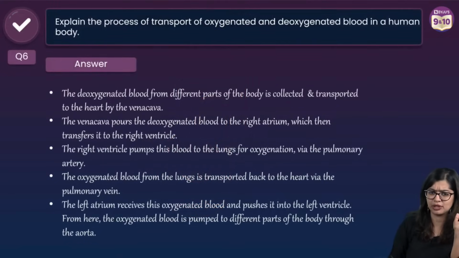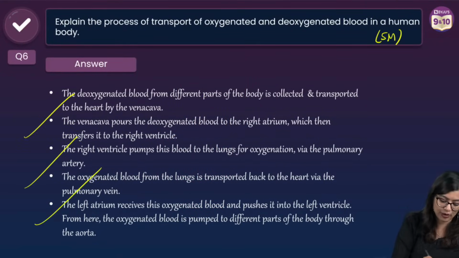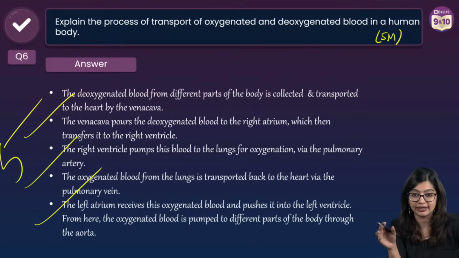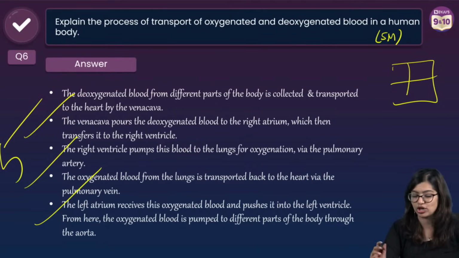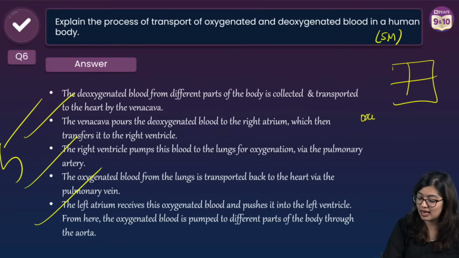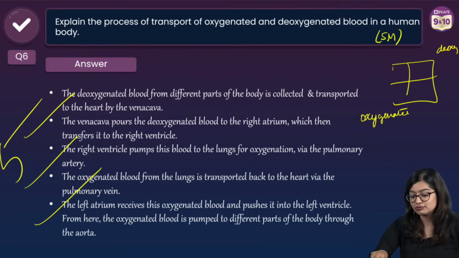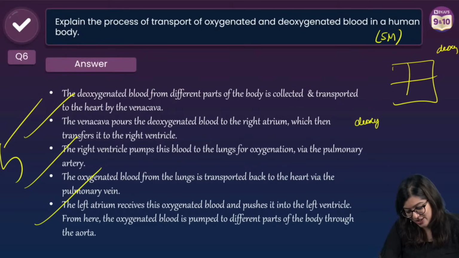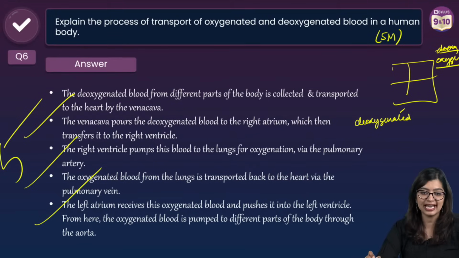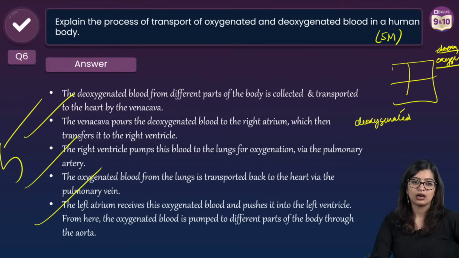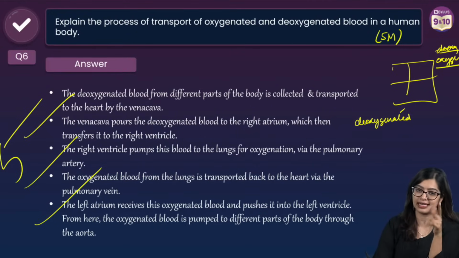Both answers are acceptable. So when you're writing it down, if it comes for 5 marks, you can elaborate it in detail and support it with a flow chart also, where you can write down where the deoxygenated blood circulation is happening and where the oxygenated blood circulation is happening. Yes? Okay. Ritika, how many marks did that come for? Did that come only for 2 marks? Then it is okay. But if they ask you for 3 marks, you need to write a little more.